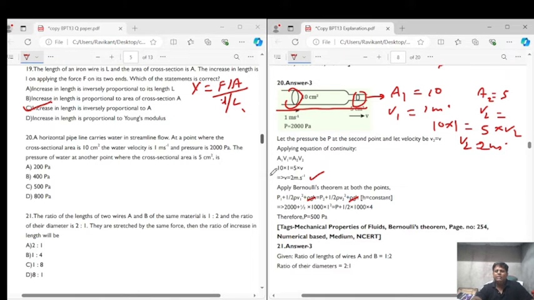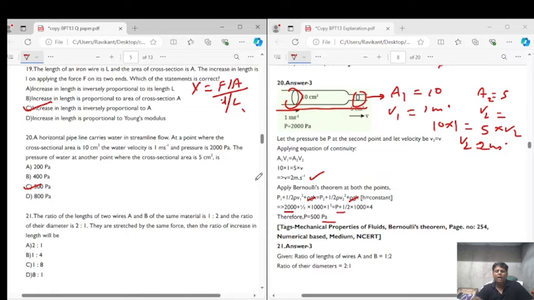Now P1 is given as 2000 Pascal, so we put P1 as 2000 Pascal, plus half, the rho of water is 1000, and V1 equals 1, equals P, which we need to calculate, plus half, again density of water is 1000 and velocity is 2, so square of 2 is 4. Calculating this, we get P equals 500 Pascal. So the correct answer for question number 20 is 500 Pascal, that is option C.